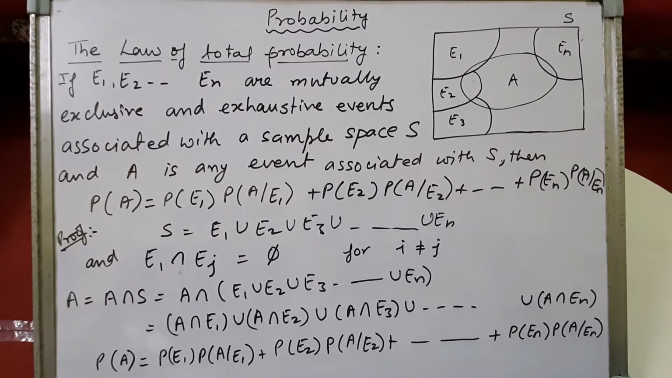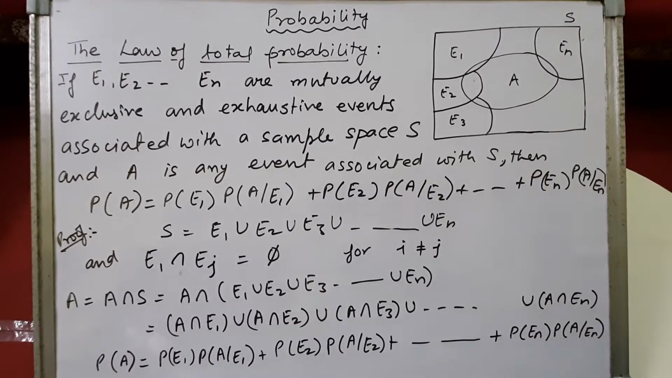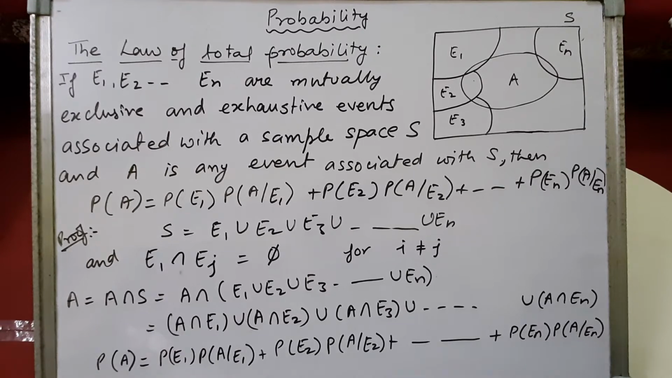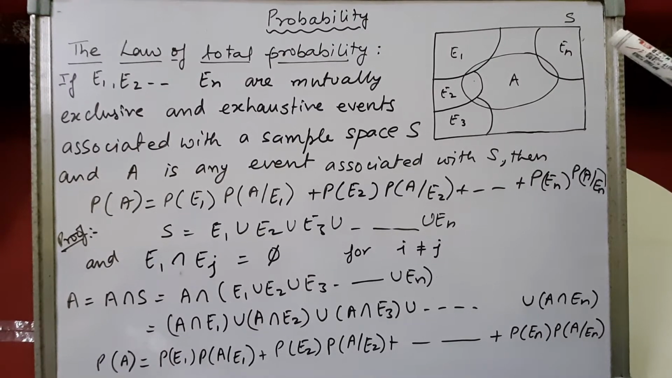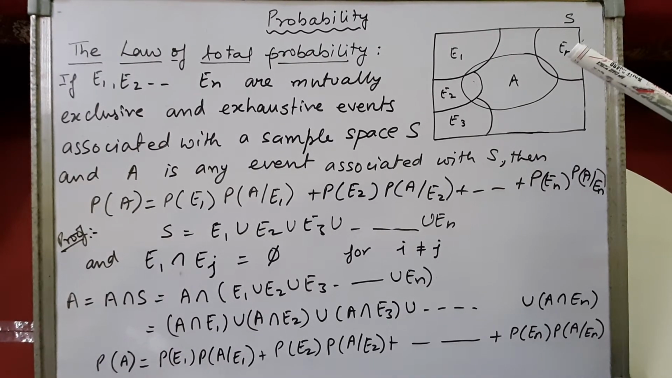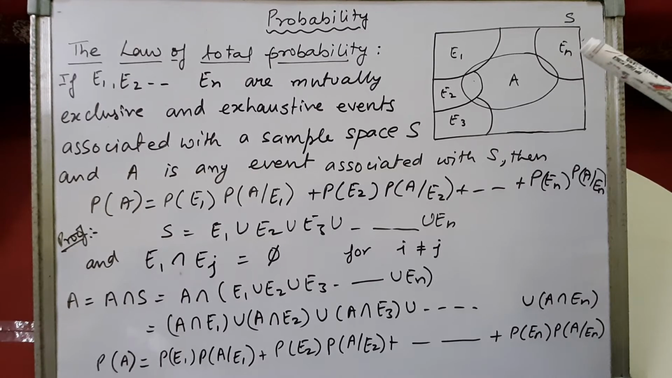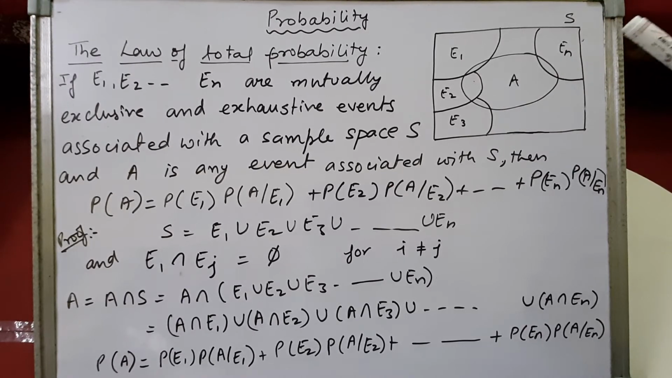Children, today in the topic probability, we are going to discuss the law of total probability. In this law, we say that E1, E2, and En are mutually exclusive and exhaustive events associated with sample space S, and A is any event associated with S.